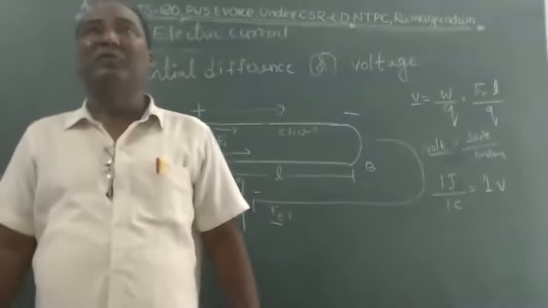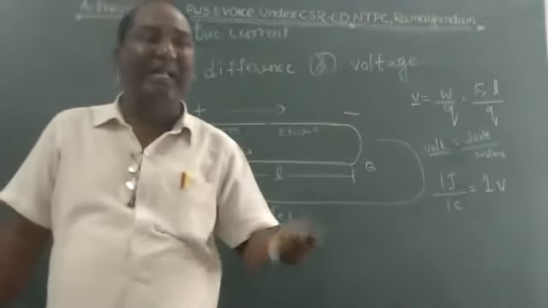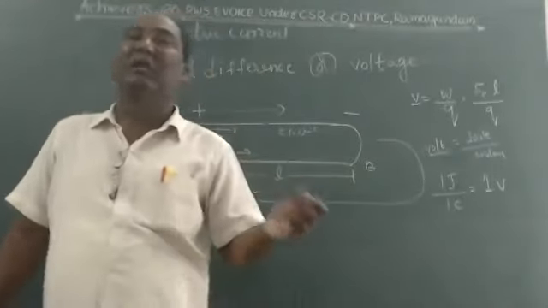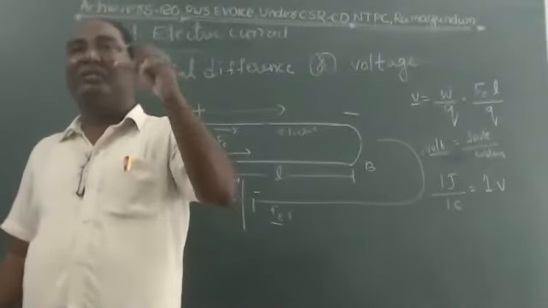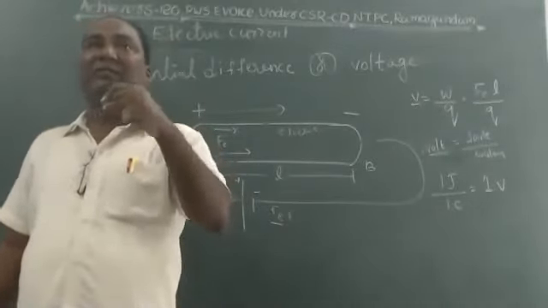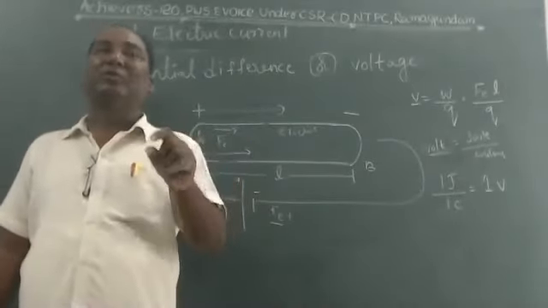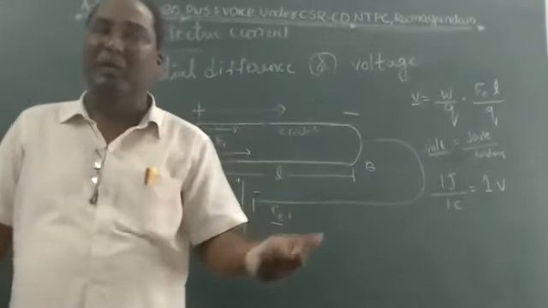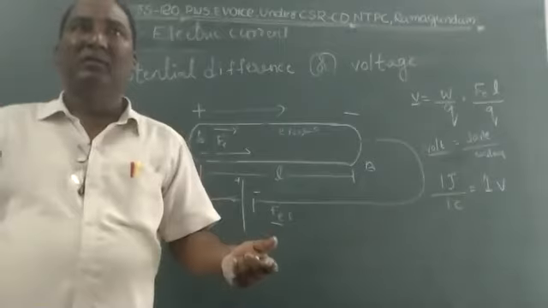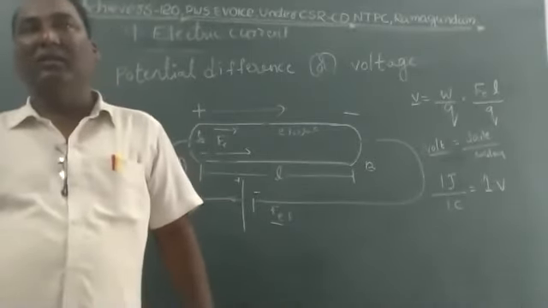The amount of charge crossing the cross-sectional area in 1 second is called current. Current is denoted by I, charge by Q, time by T. Therefore, the current formula is I equals Q by T. Current is measured in ampere, charge in coulombs, time in seconds.